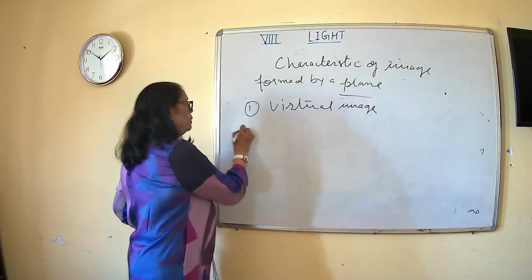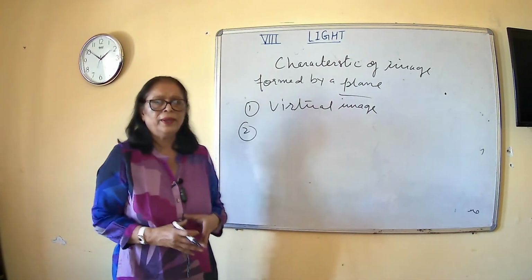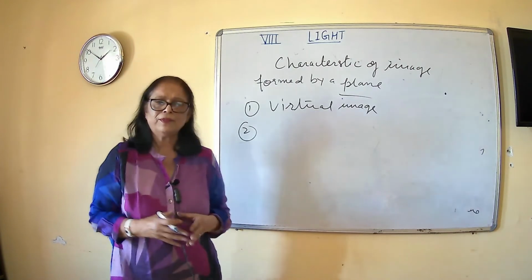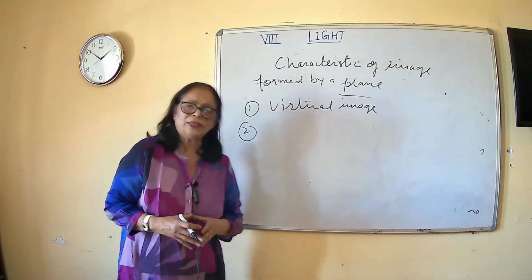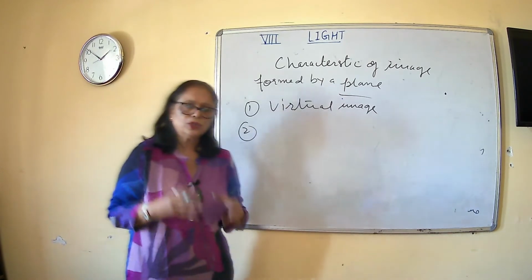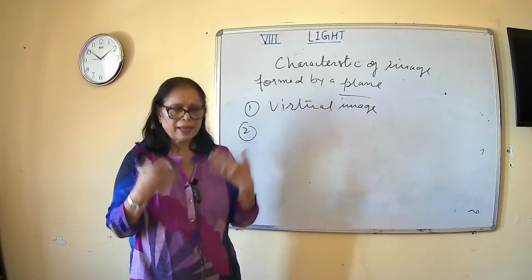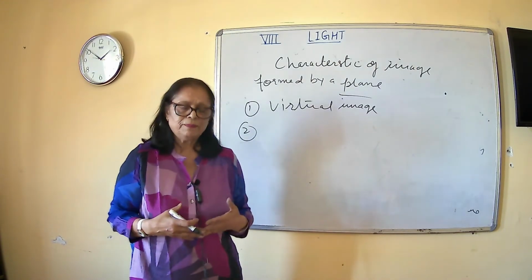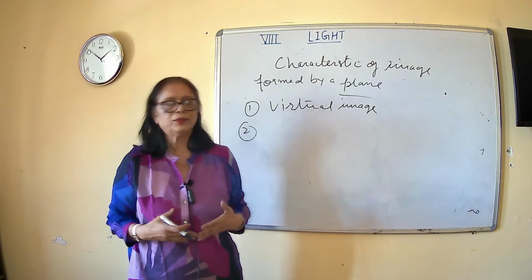Number 2, size के बेस पे भी आप इसको explain कर सकते हो कि size of the image formed by a plane mirror will be equal to the size of object. जो size object का है जिसकी आप image देख रहे हो, like your face becomes the object and image of this face you will see through the mirror.